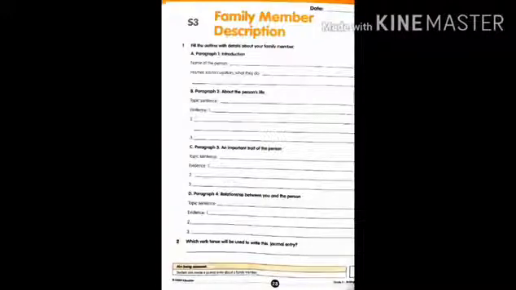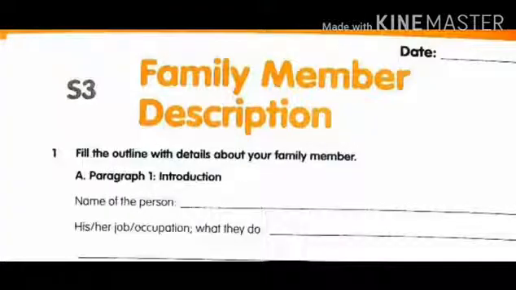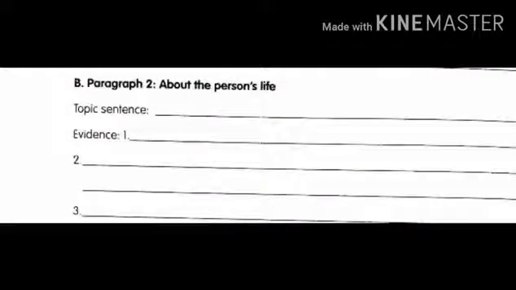Now children, open your volume page number 28. See the first question: fill the outline with details about your family member. You had already written a paragraph on the journal entry, so basing on that, try to complete this one. The first one is introduction. Write the name of the person, his or her job, occupation, and what they do in the given column. Now coming to question B, about the person's life. See your second paragraph, what you started as the topic sentence, and how you give the evidences basing on that sentence. So write the 3 evidences there.